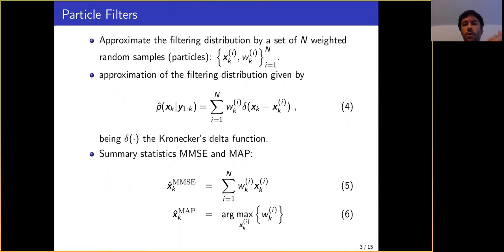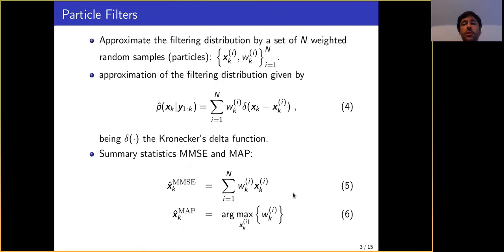Basically, what we want is to represent our distribution as a linear combination of N delta functions, where they are located in our state space at x_k and they have amplitudes w_k. So these are basically our particles, which are random samples. With this formulation, we can easily compute MMSE and MAP summary statistics for our estimation of the states, as in equations 5 and 6 here.